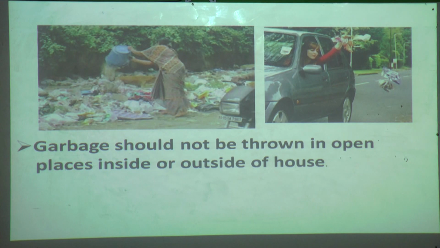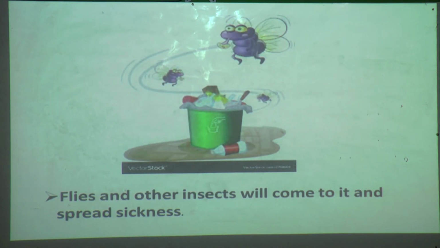Got it? Now see here, the woman is throwing garbage outside. You can see how she is throwing. So this is not the correct way. Garbage should not be thrown in open places, inside or outside of the house. See in the second picture, I think she has eaten ice cream. She ate ice cream, chocolate, something, and the wrapper she is throwing outside on the road. This is totally wrong. You should not do it this way. You should throw the garbage in the dustbin only.